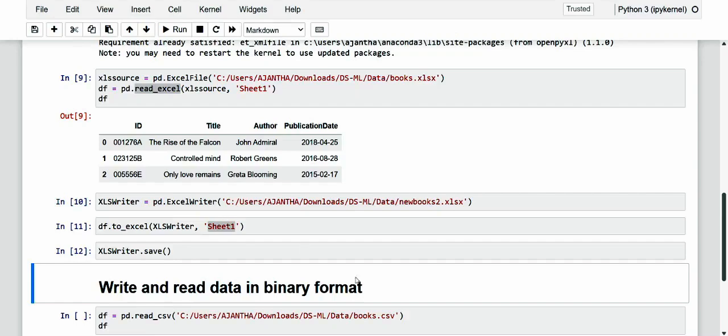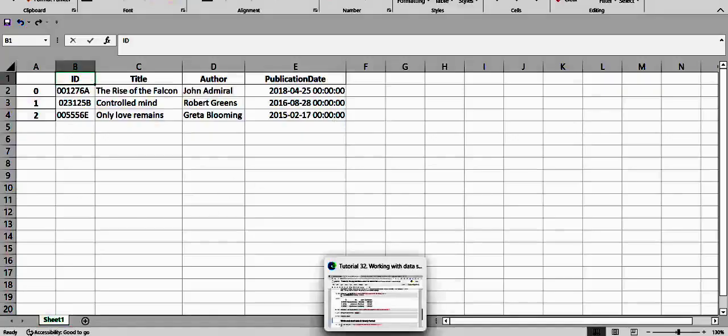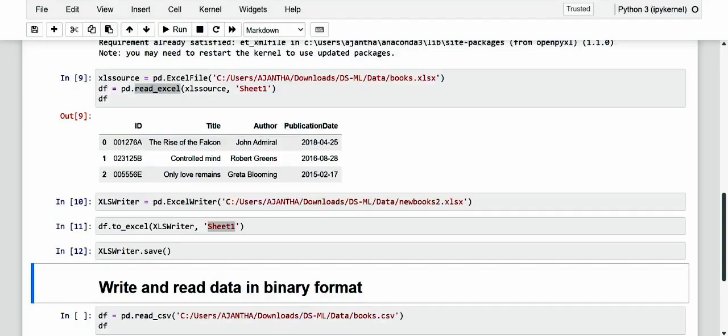Now let me open the Excel file. So here it is, sheet 1, and yeah, I think you are able to see sheet 1 here, and these are all the records.